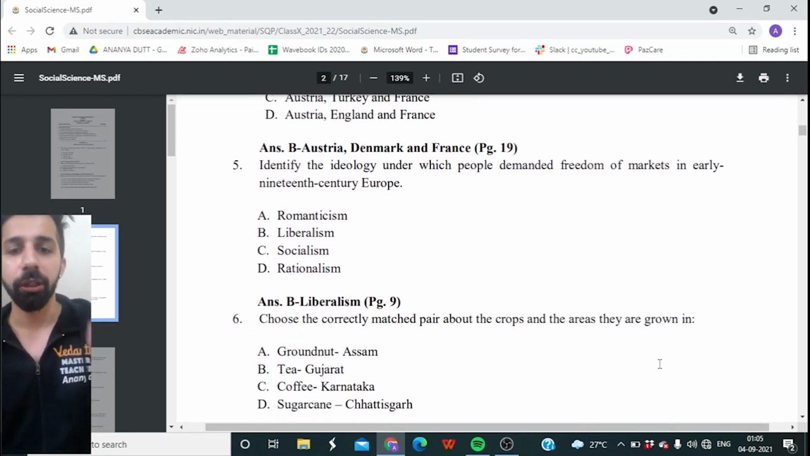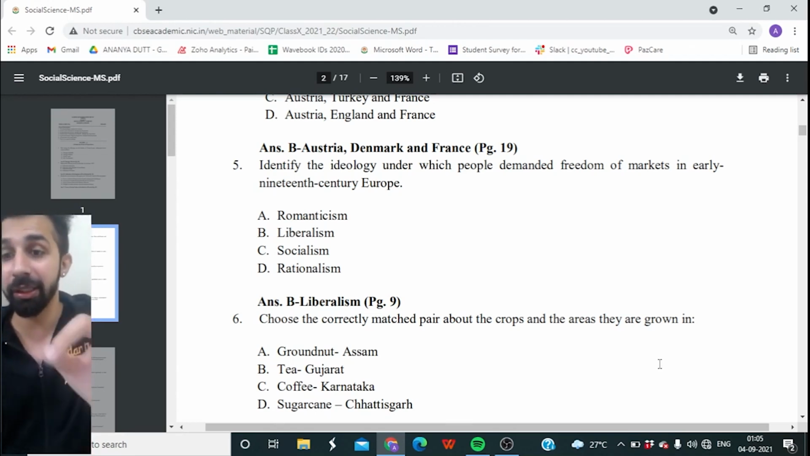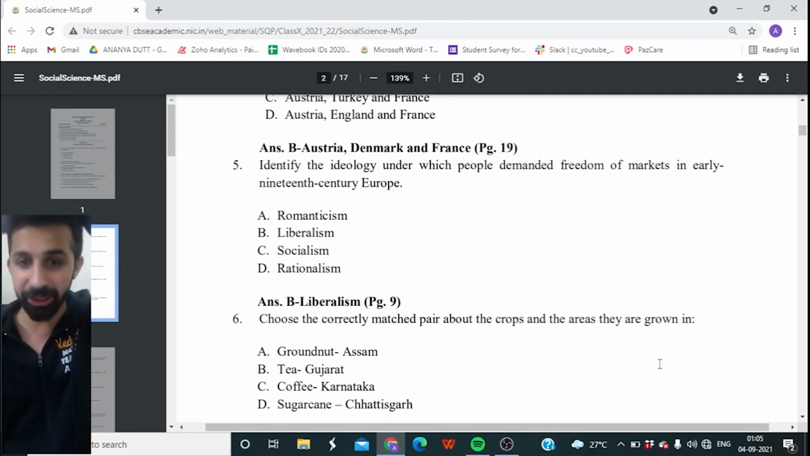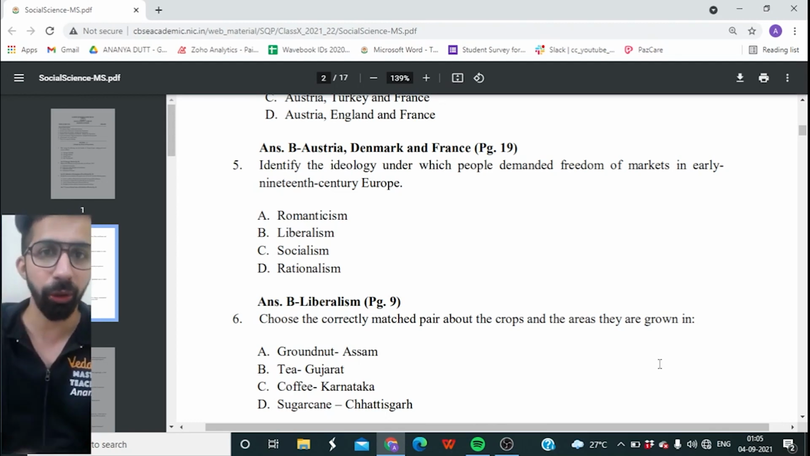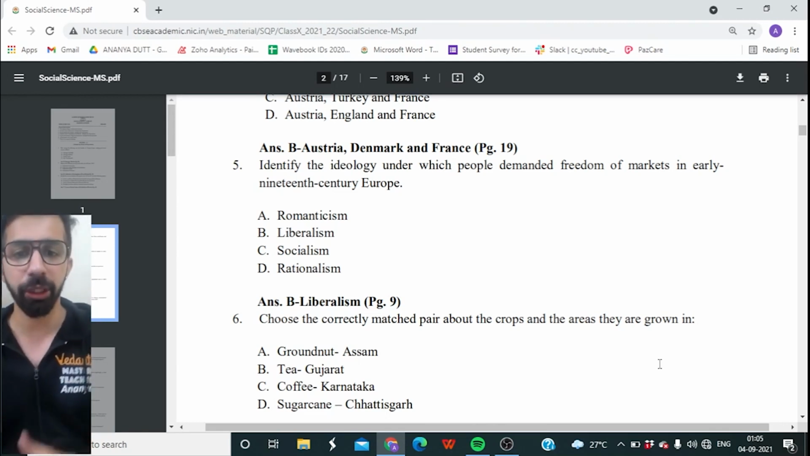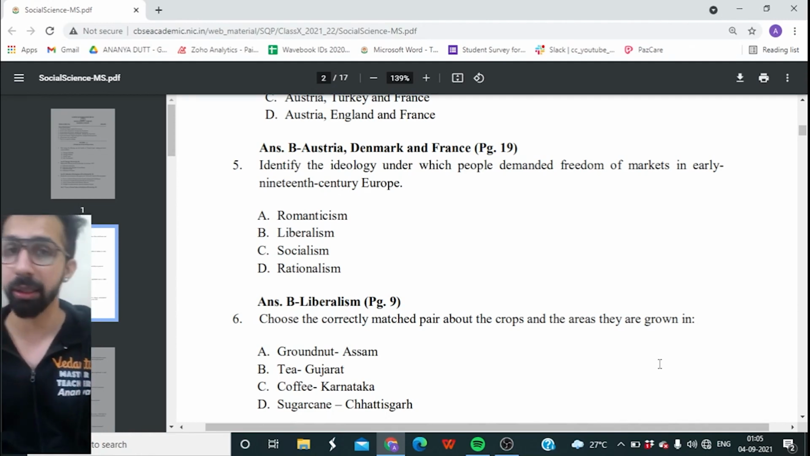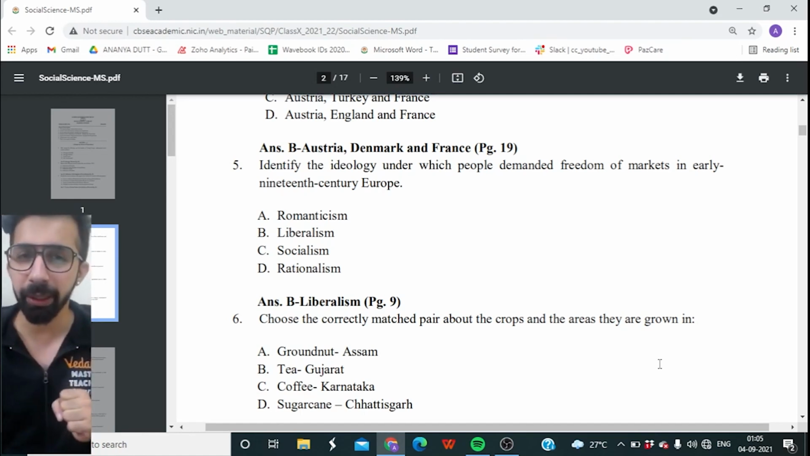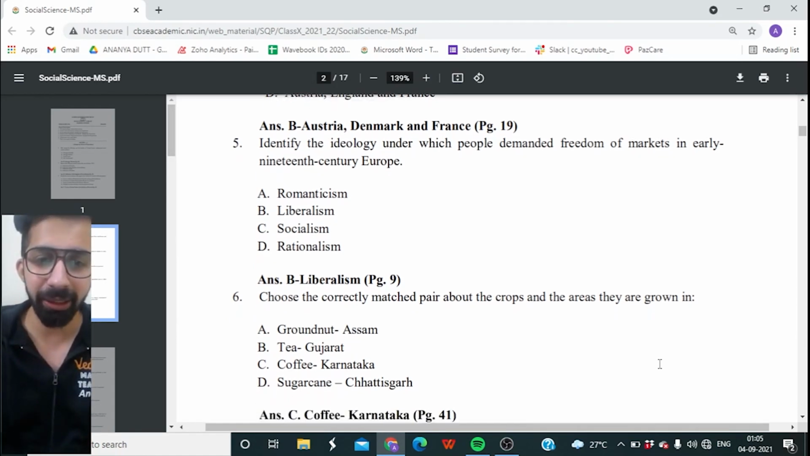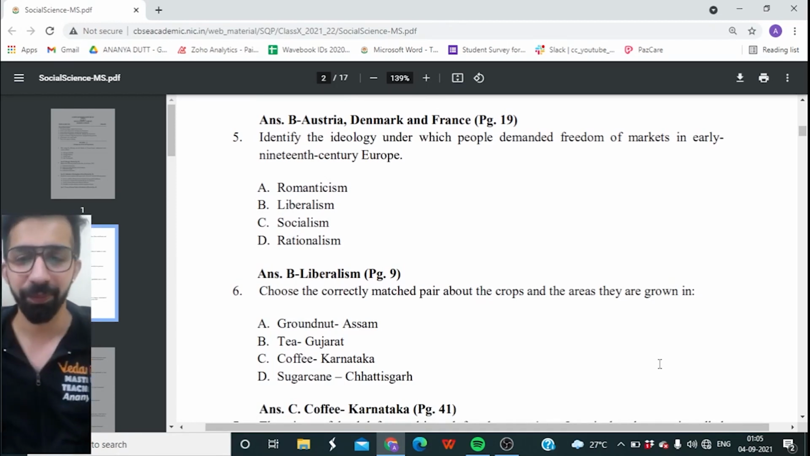Choose the correctly matched pair about the crops and the areas they are grown in. Okay, interesting. So you have to choose the correct pair. Out of these four pairs, three are incorrect. Option A, groundnut, Assam, tea in Gujarat, coffee in Karnataka, or is it sugarcane in Chhattisgarh? So which one is the correct pair? Let's see. And the correct pair is option C, coffee in Karnataka. This is the correct pair.